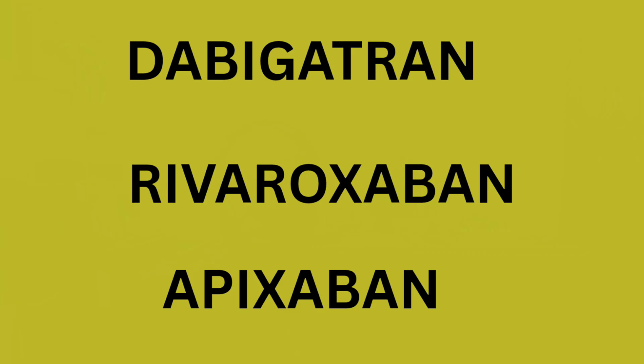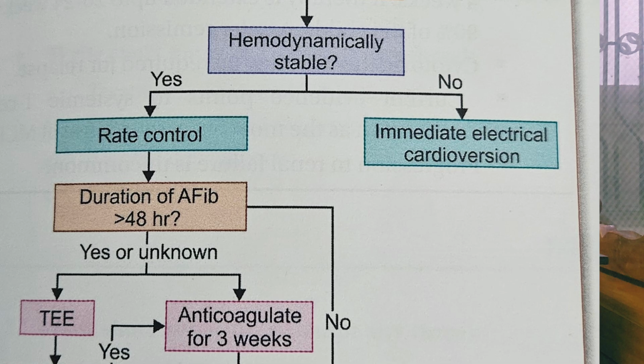rivaroxaban. Dabigatran is an oral direct thrombin inhibitor that has been shown to reduce the incidence of ischemic stroke compared to warfarin. Rivaroxaban is an oral factor Xa inhibitor. Apixaban is also an oral factor Xa inhibitor, used for stroke prophylaxis in patients when the score is 2 or higher.